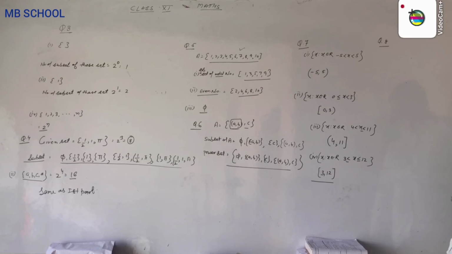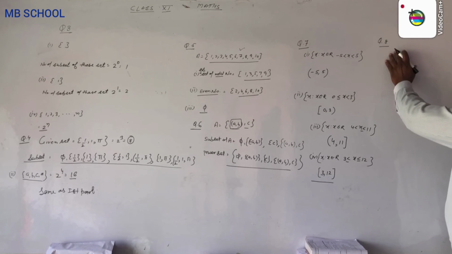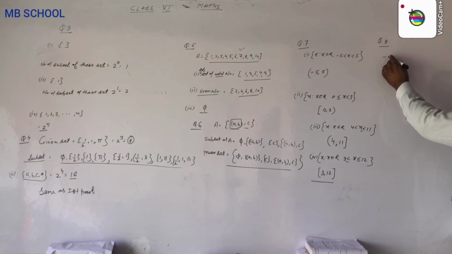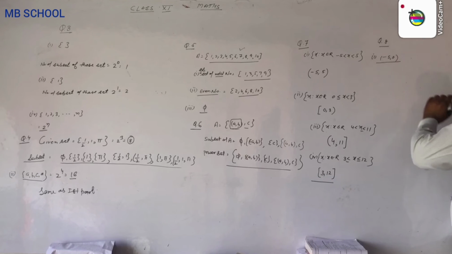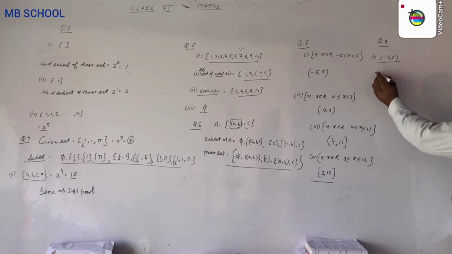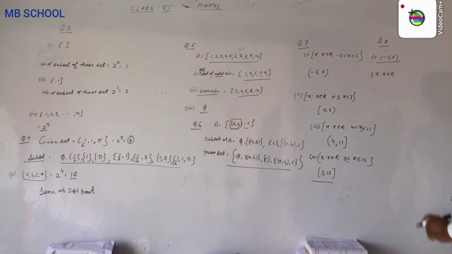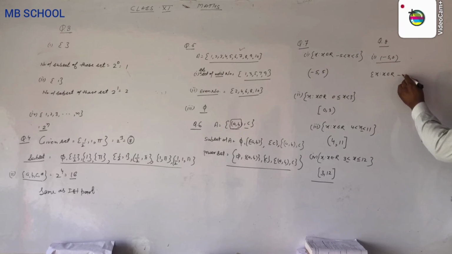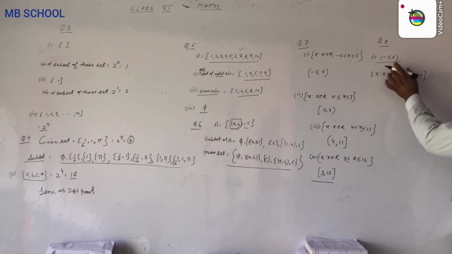Question number 8 says write the following intervals in set builder form. We write this form in these questions. For example, -5 and 0. First part: write the set builder form. Now we write x such that x belongs to R, -5 less than x less than or equal to 0. We include one of these two values, not both.